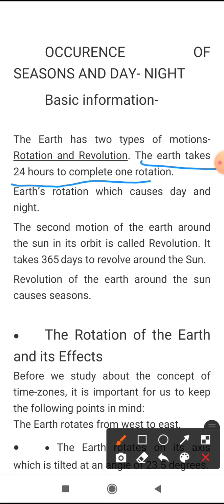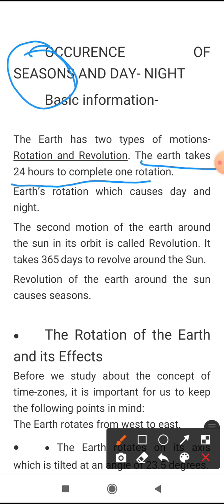See here students, the sun is the source of light, and the earth gets light from the sun. Whichever part of the earth faces the sun has day, and whichever part does not come before the sun has night. I'll show a picture.